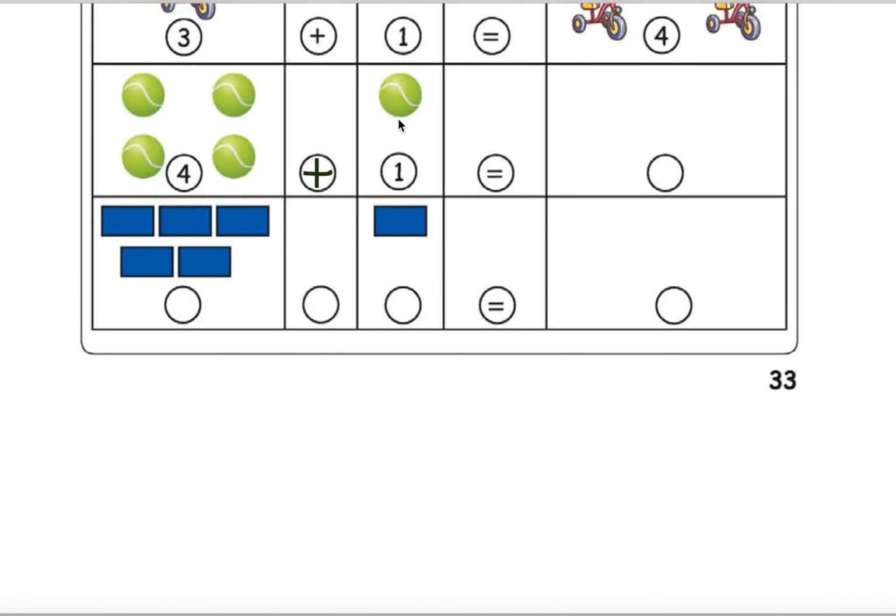How many do they become? Let's count. 1, 2, 3, 4, 5. You have to place balls here. Then here you have to write 5. How many rectangles are there? 1, 2, 3, 4, 5. So here also 5. I just counted it. You can also count. If you doubt me, you can also count 1, 2, 3, 4, 5. Right?